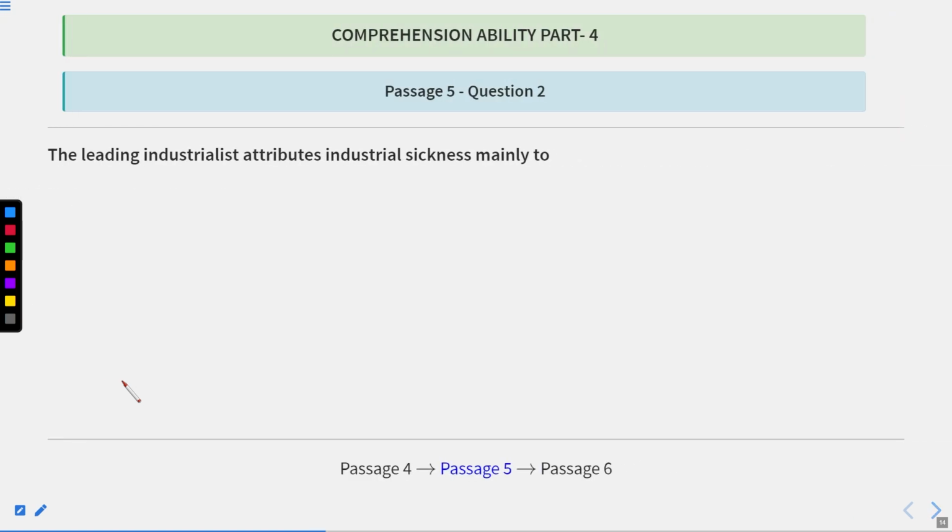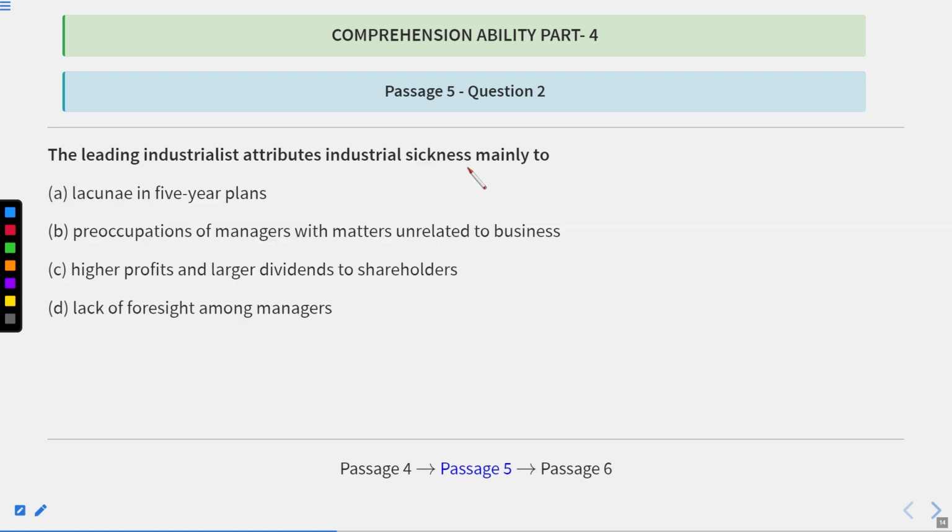The leading industrialist attributes industrial sickness mainly to. Now we are talking about industrial sickness. Attributes means given the credit of, or when we give the credit of something to someone, that is attribute. So the leading industrialist attributes industrial sickness. It means whom they want to give the credit of industrial sickness mainly to. Now let us see the options.